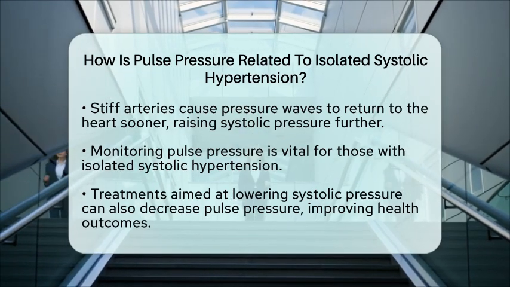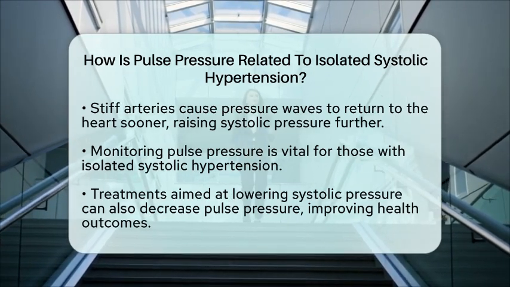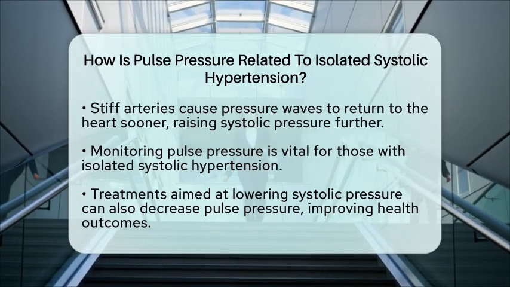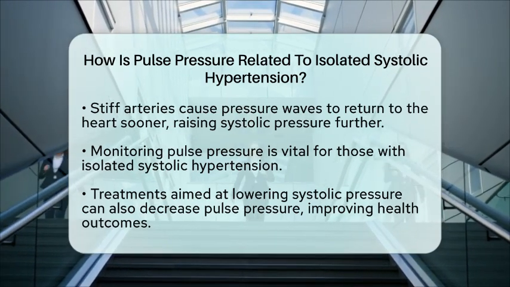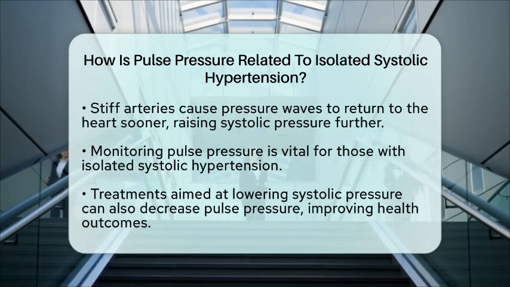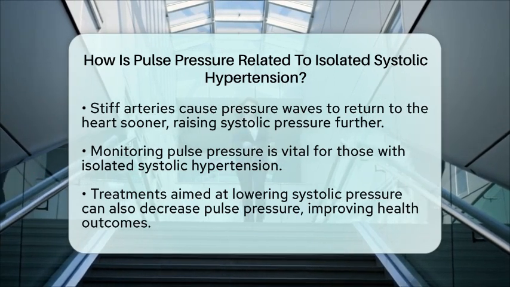In summary, pulse pressure is closely related to isolated systolic hypertension. The widening of pulse pressure is a result of arterial stiffness that raises systolic pressure while lowering diastolic pressure. Understanding this relationship is key to managing health and reducing cardiovascular risks.